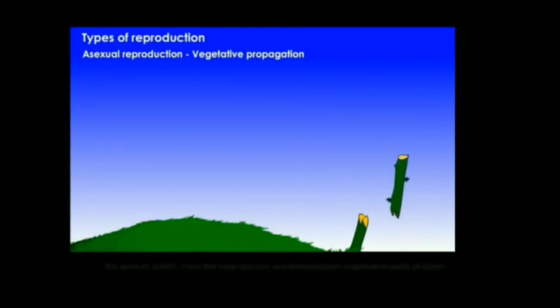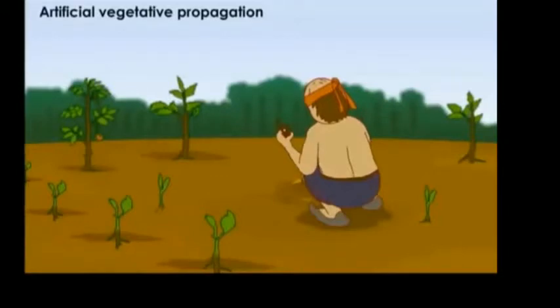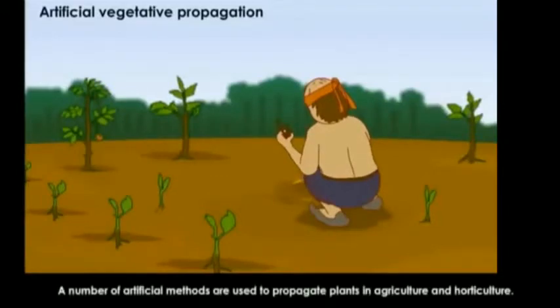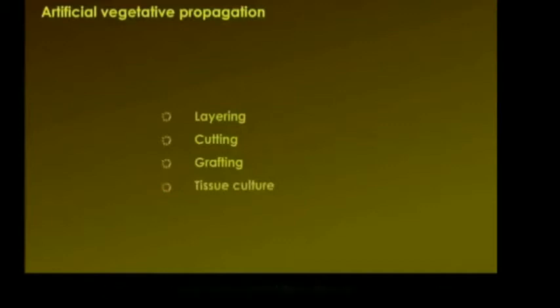And the last is vegetative propagation. It is seen in plants. Here, new plants are formed from vegetative parts of plants. Artificial vegetative propagation. A number of artificial methods are used to propagate plants in agriculture and horticulture. Some of these methods are layering, cutting, grafting, and tissue culture. Let us discuss these methods.